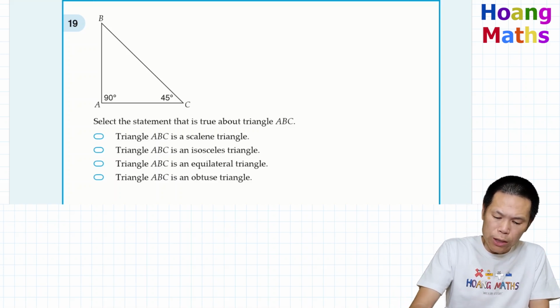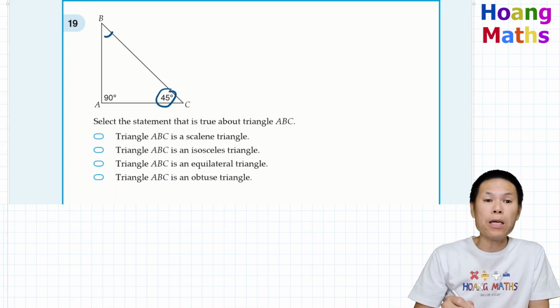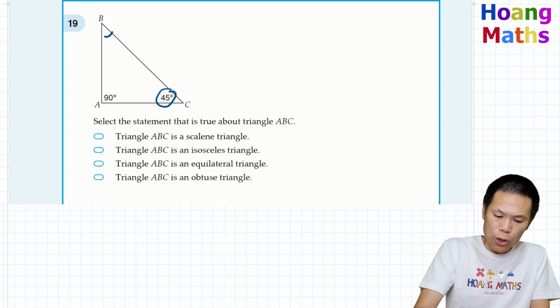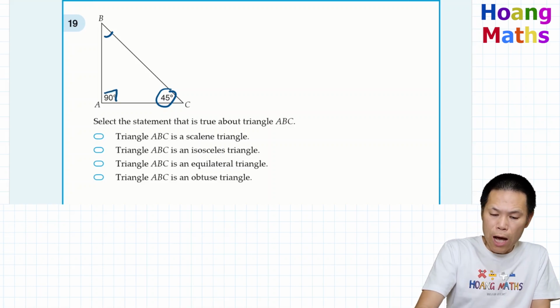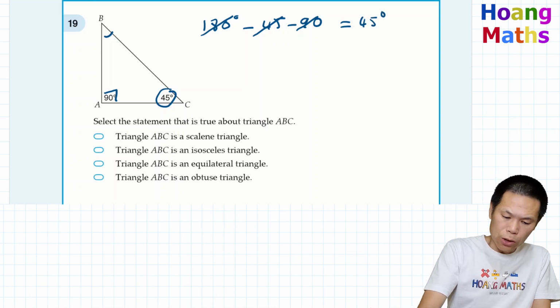So if we have 90 degrees here and 45 degrees, this angle here must be 45 because this is 90 degrees. So 180 degrees, we minus 45 and minus 90. So 180 minus 90 gives me 90, and minus 45 will give me 45 degrees. So this should give me 45 degrees as well.